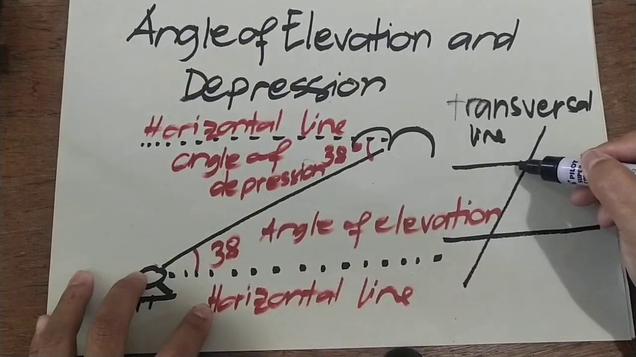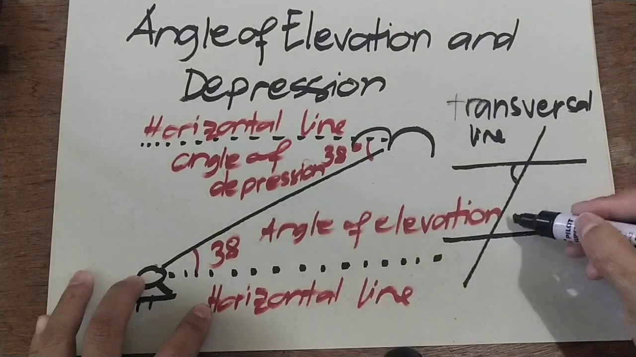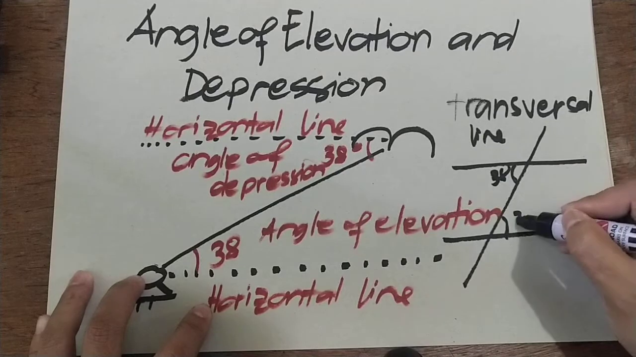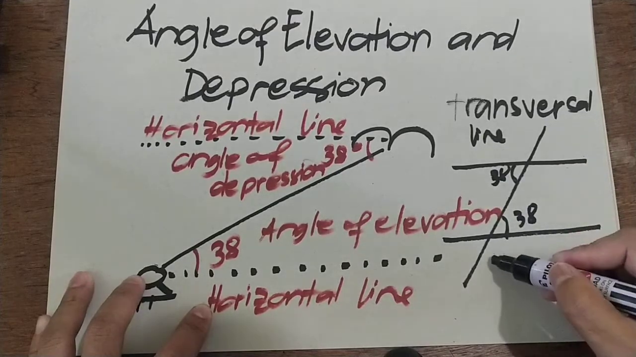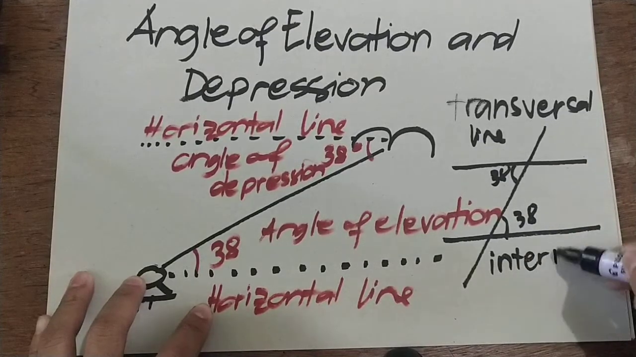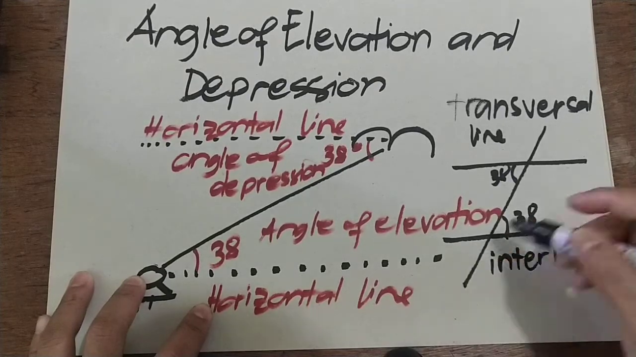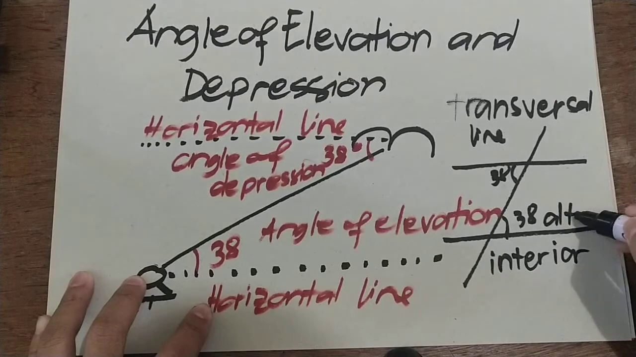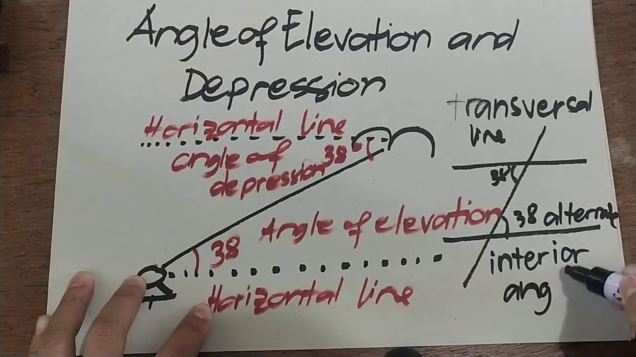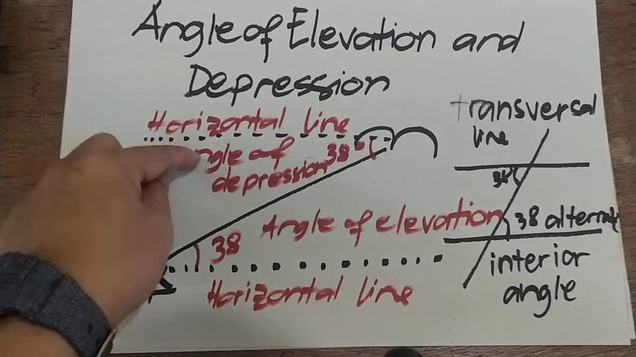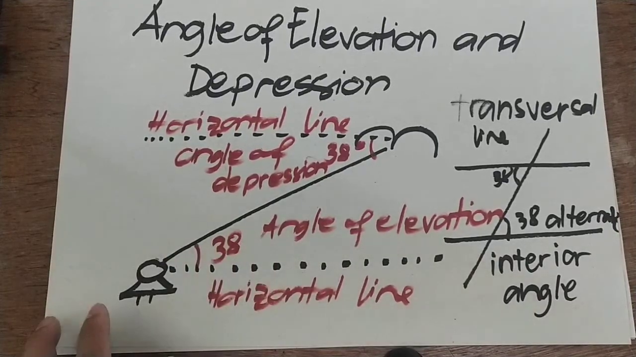So, ito yung angle of depression mo. Ito naman yung angle of elevation mo. So, kung 38 ito, 38 din yan. Because of alternate interior angle. So, doon sa transversal line natin, the alternate interior angles are equal. Ulitin ko, the angle of depression at saka angle of elevation are equal.